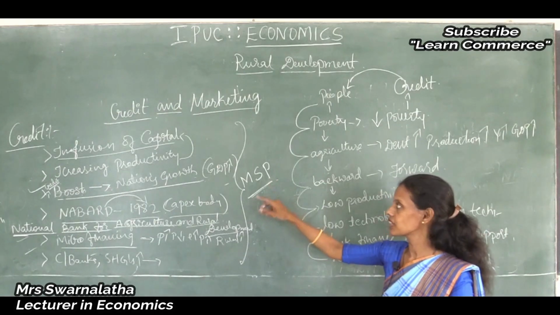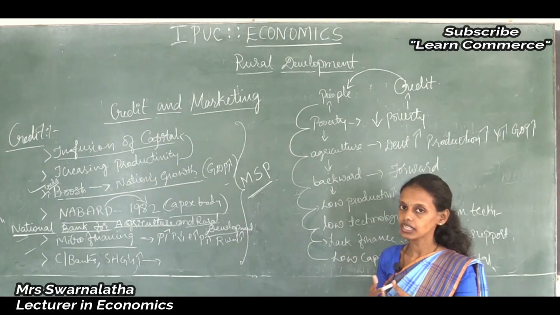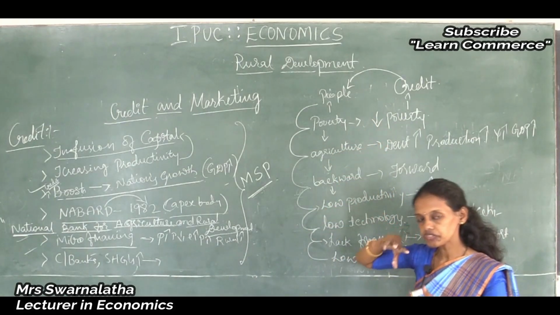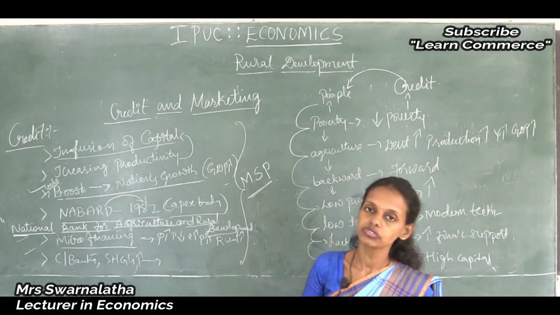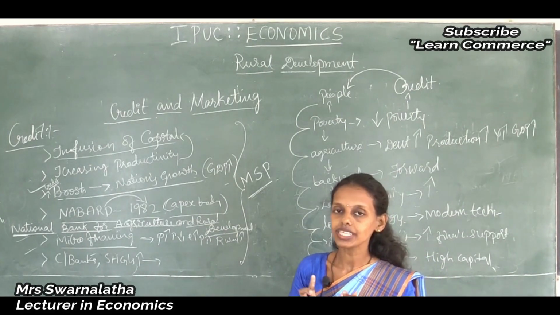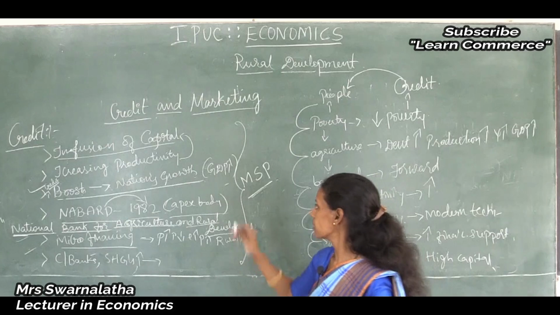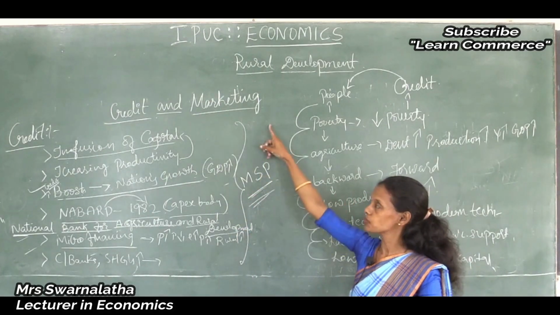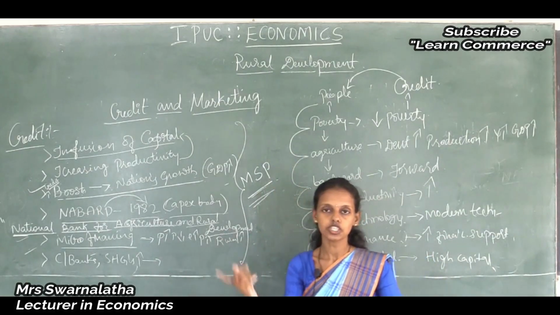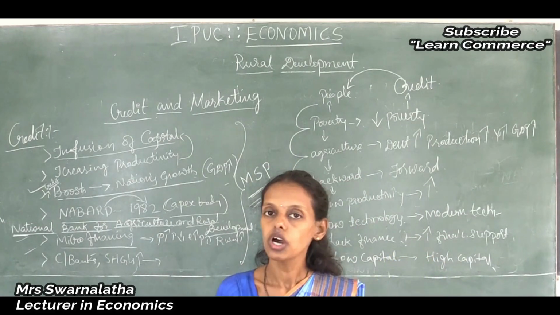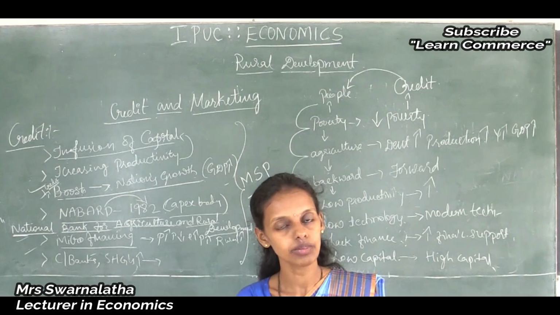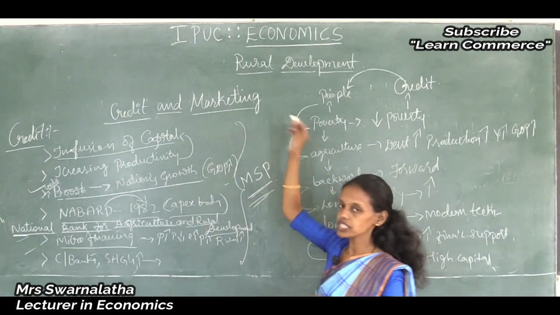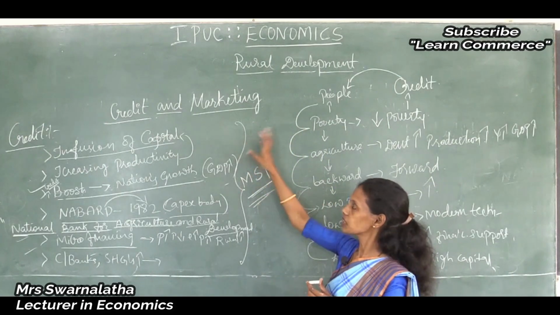By that they will gain income, their standard of living increases, poverty reduces, it will boost the capacity of the people, unemployment automatically reduces and it creates employment opportunities. Thus, minimum support price and marketing facilities should be given. Whatever product they produce should be marketed by the government itself in the government storage system. Thus, marketing should be given importance.